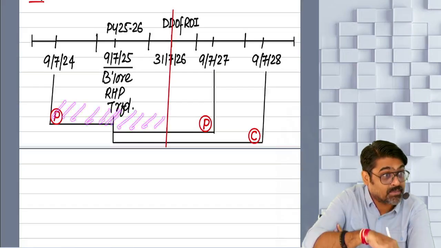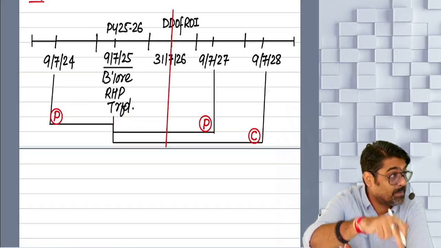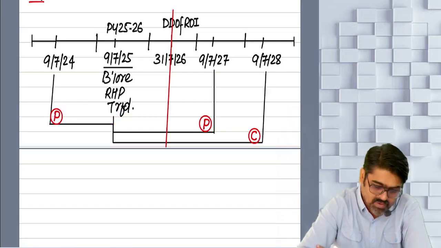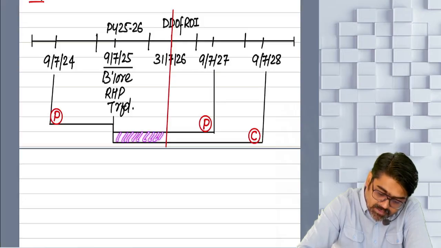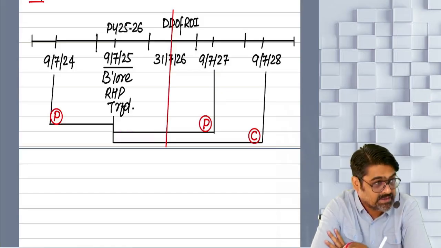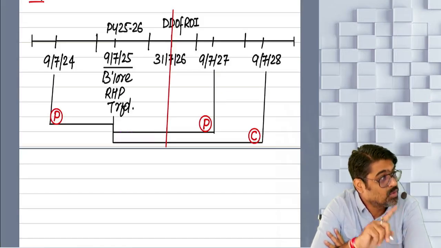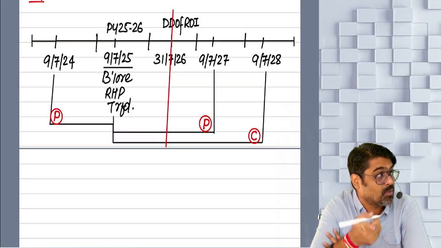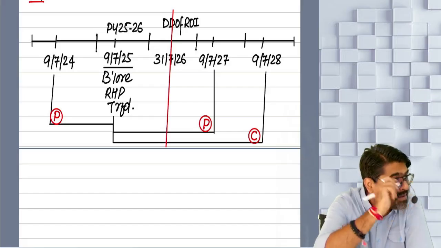Only then, based on that purchase, you can claim the exemption out of the capital gain in your return. Yes or no? Or construction should have happened within this time. Only then, based on that investment in the construction, you will be able to claim exemption out of your capital gain in the income tax return.